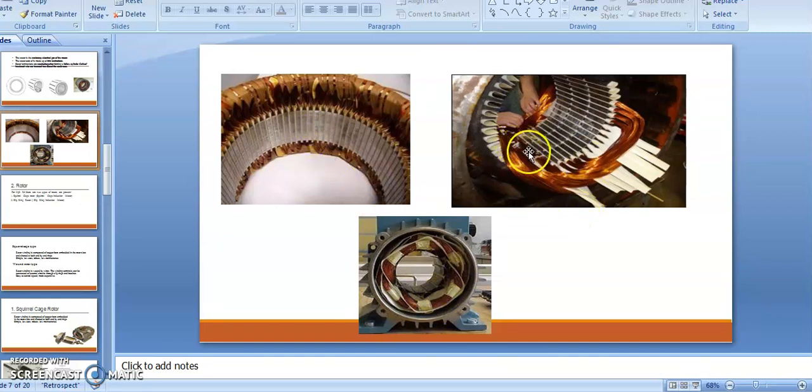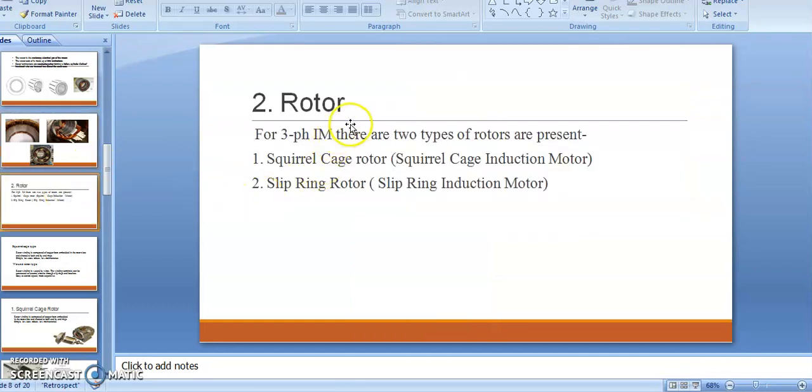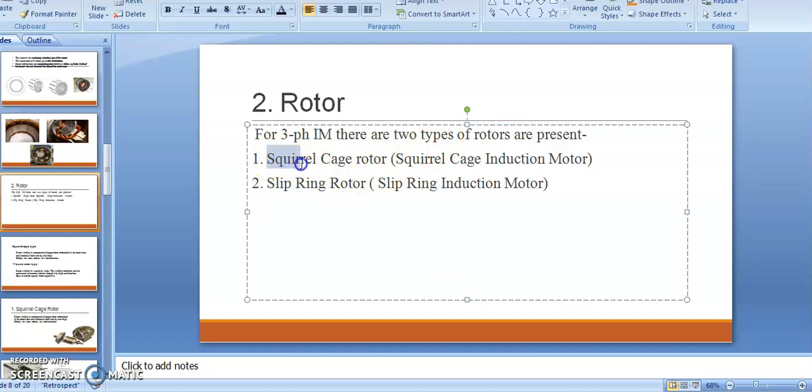Now we are moving to the rotor. The rotor is simply the rotating part. Again I mention here, for a three-phase induction motor there are two types of rotors: the first is called a squirrel cage rotor, and the second is a slip ring rotor. If the motor has a squirrel cage rotor, then we call this motor a squirrel cage induction motor.